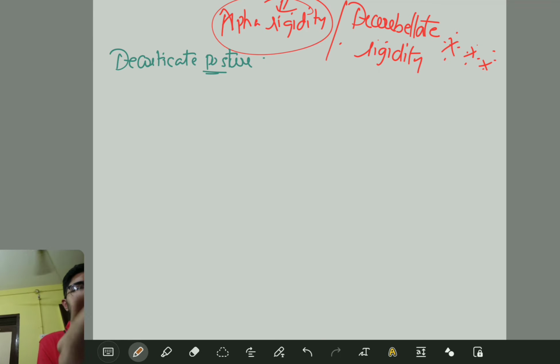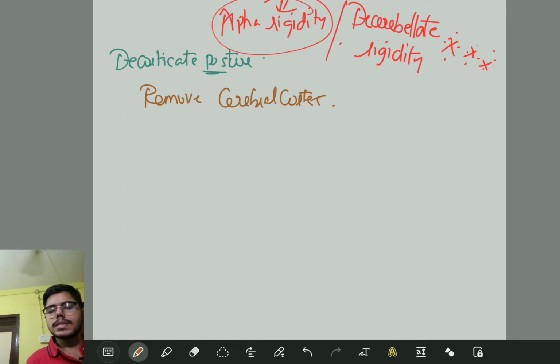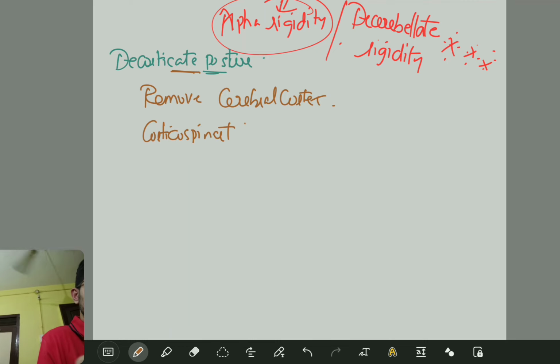Listen carefully. When you remove your cerebral cortex, I am talking about the decorticate posture. When you remove this cerebral cortex, only the corticospinal tract alone will be lost.